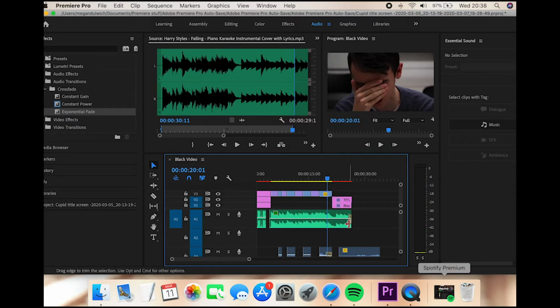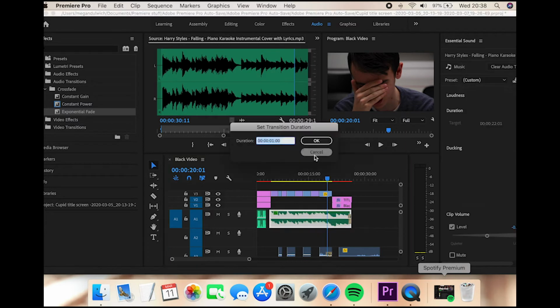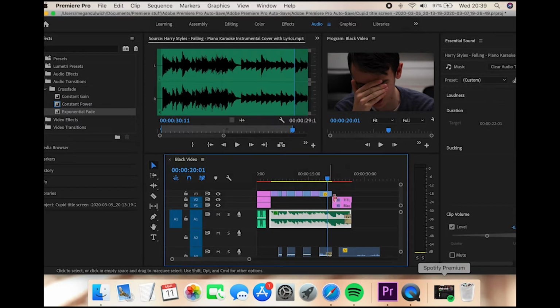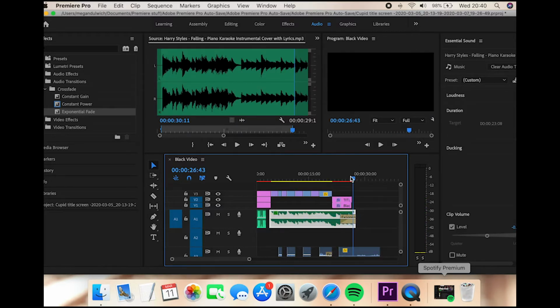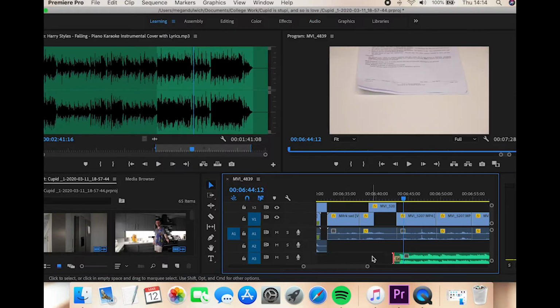Here I'm putting an exponential fade on the music I was using for the opening credits and towards the end of the film, so that the audio fades in nicely and fades out rather than starting abruptly.